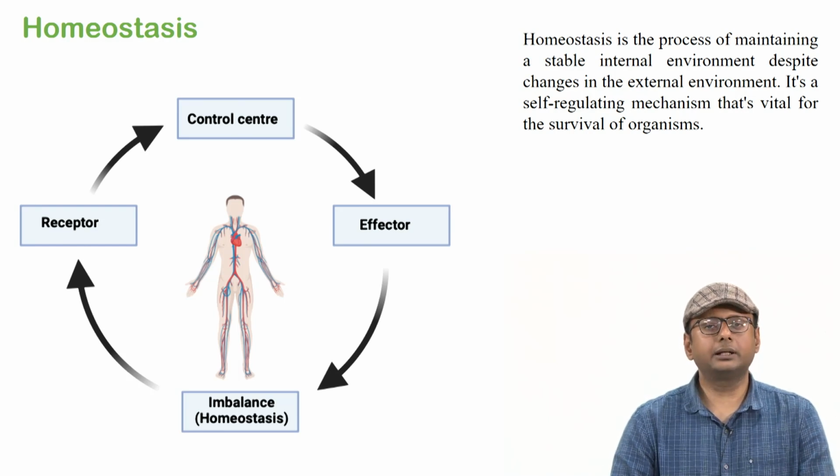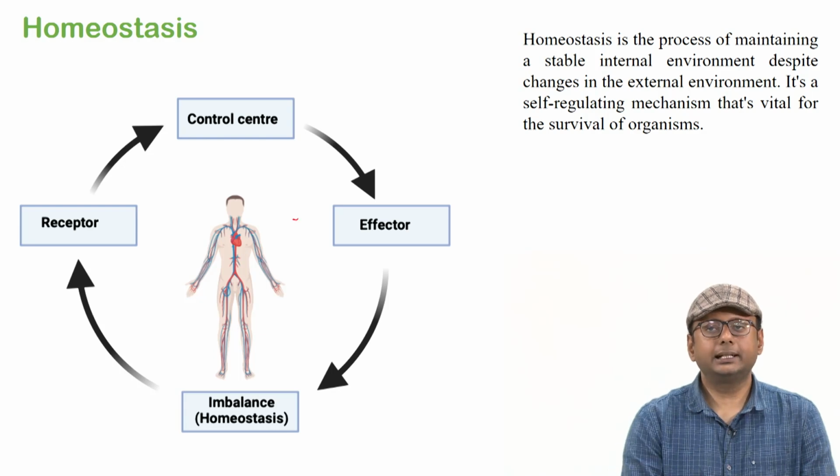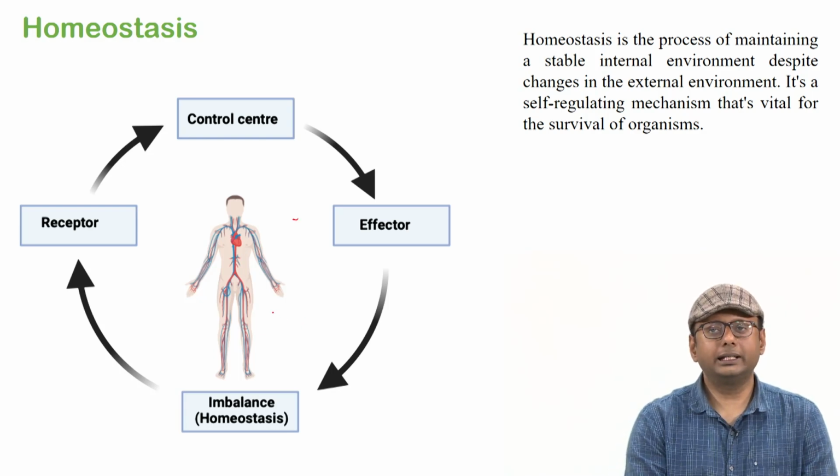If there is certain upregulation or downregulation of certain molecules or any pathways or any physiological condition, our body will try to mitigate that condition and bring the body back to the original natural balance. So this process of maintaining the balance is called homeostasis. As you can see, in normal condition our body is in a balanced situation, right?